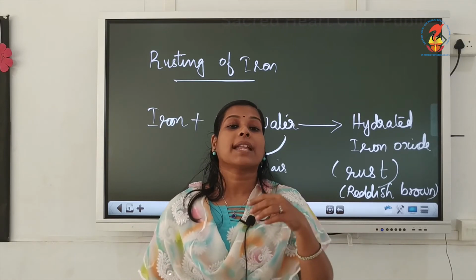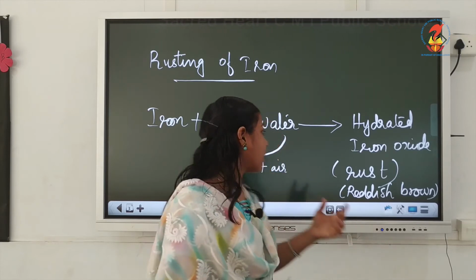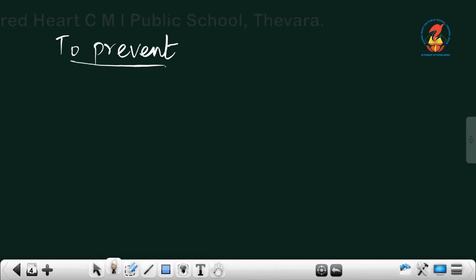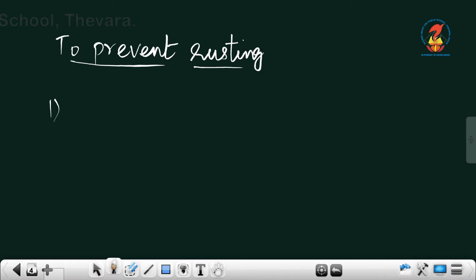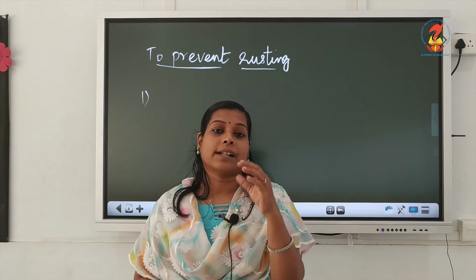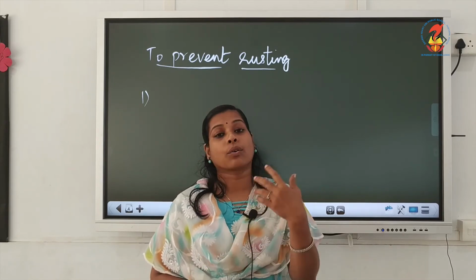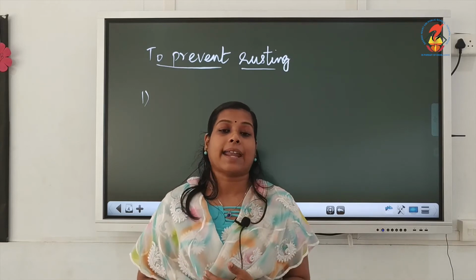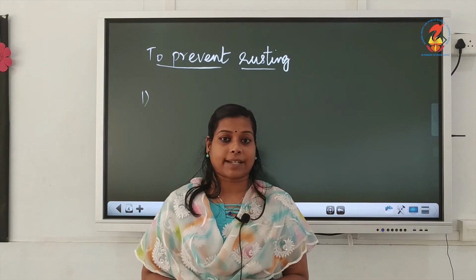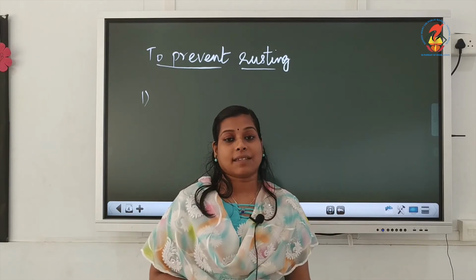Okay. So, now we can see what are the different methods for avoiding or to prevent rusting. There are different methods are there. One by one we can see. First one is, we can coat that iron articles with a layer of oil or grease, or we can paint that iron articles. That window bars and all will be painted there. You might have observed it. That is to avoid that rusting.